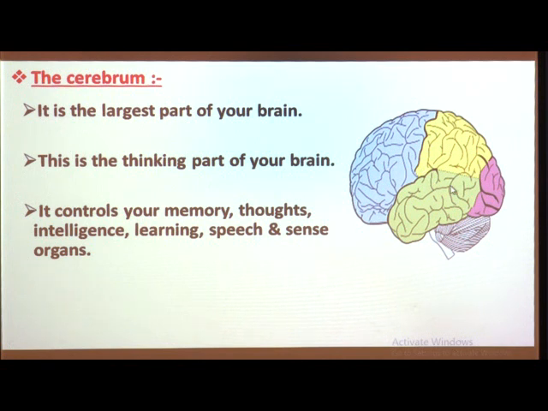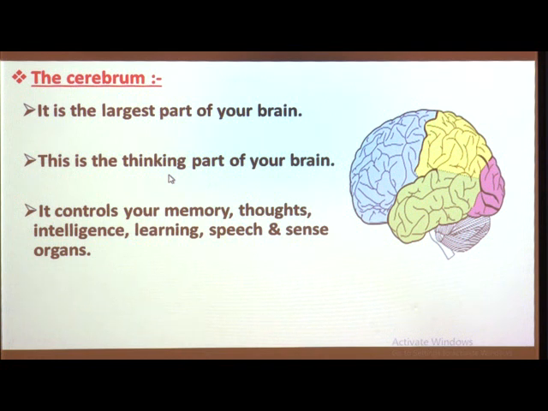This is the largest part of your brain. Which is the largest part of your brain? The cerebrum. The cerebrum is the largest part of your brain, as well as the thinking part of our brain.